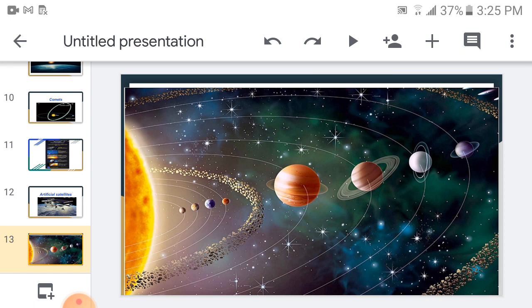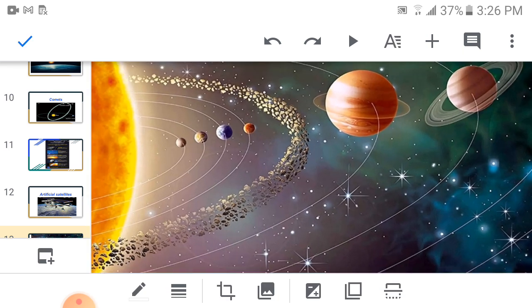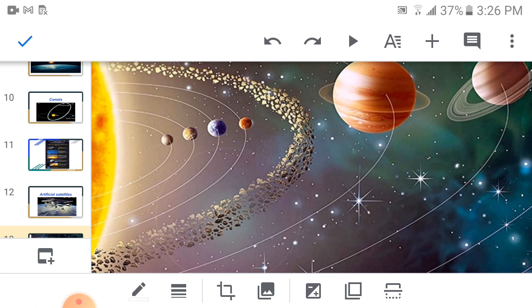The asteroid belt, which I had already told you about, lies between the orbits of Mars and Jupiter, as you can see here. The solar system is located in the Milky Way galaxy, and we are a part of it. Which galaxy? The Milky Way galaxy. There are many galaxies in the universe.